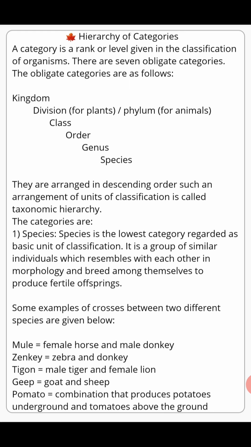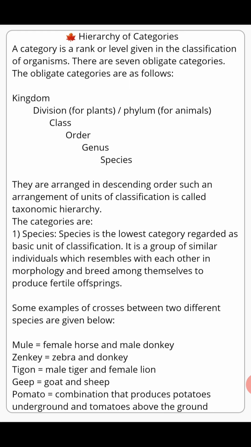See there in number one we have species. Species is the lowest category regarded as the basic unit of classification. Just now I said that species is the smallest unit of classification. It can also be known as the basic unit of classification. It is a group of similar individuals which resemble each other in morphology and breed among themselves to produce fertile offsprings. Now to make this understood more nicely, I would like to give you an example.